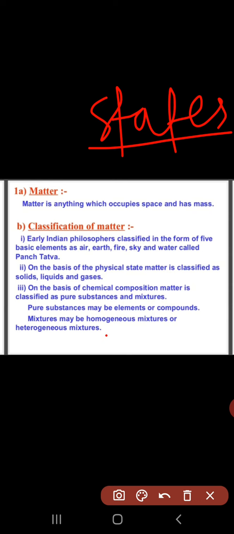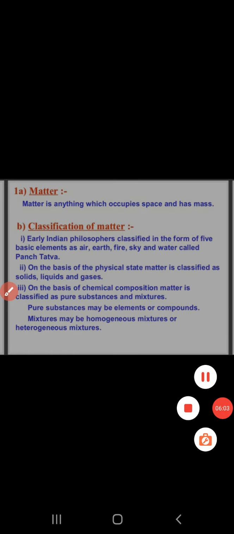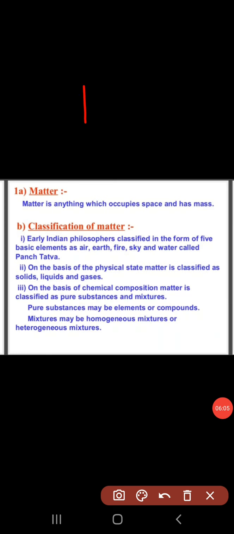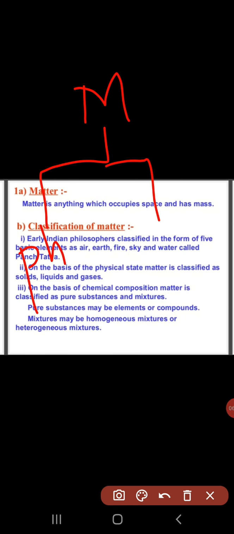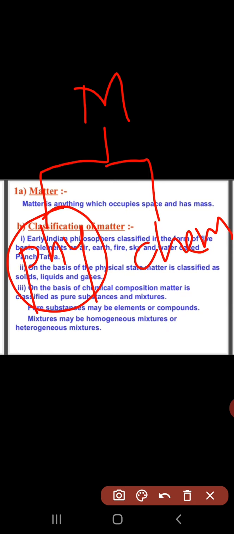The matter is classified by its physical nature and chemical nature. Don't get confused. By the physical state, the matter is divided into three states: solid state, liquid state, and gaseous state.